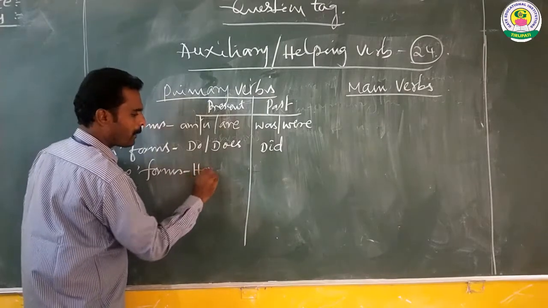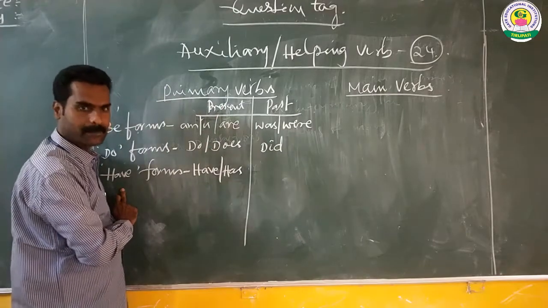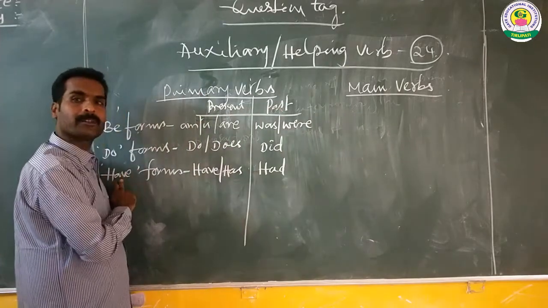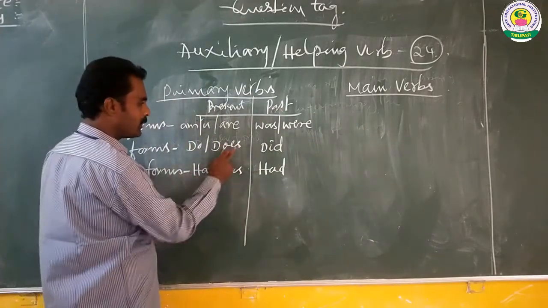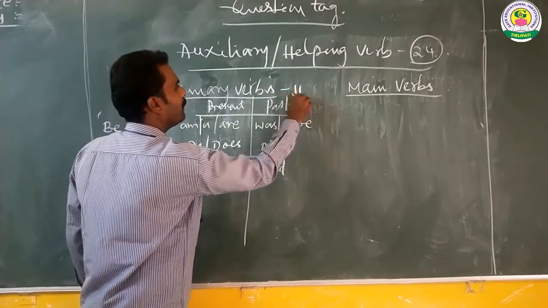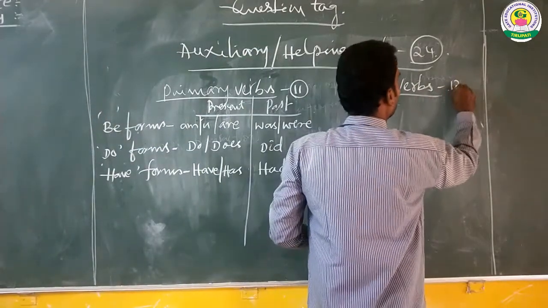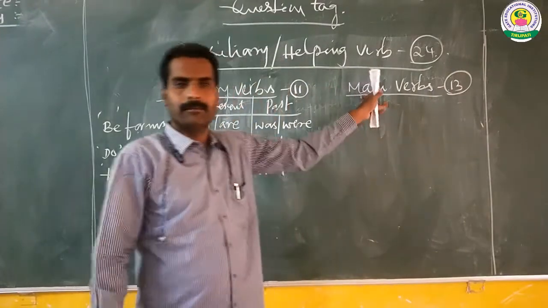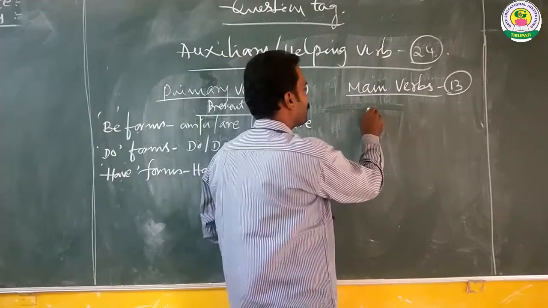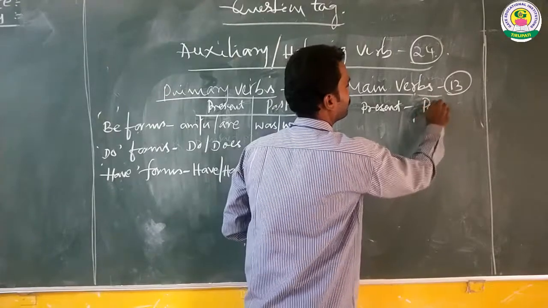Finally, have and has are the present forms of have, and had is the past form. Let's count: 1, 2, 3, 4, 5, 6, 7, 8, 9, 10, 11. So primary verbs are 11 and the rest, 13, are main verbs.